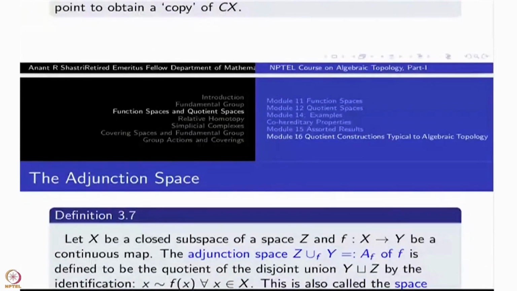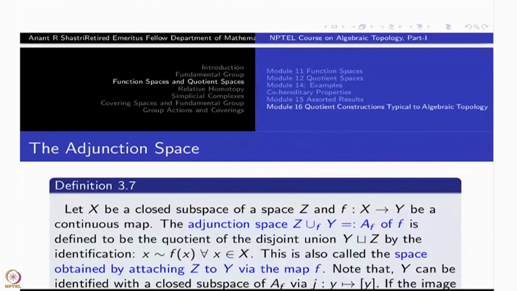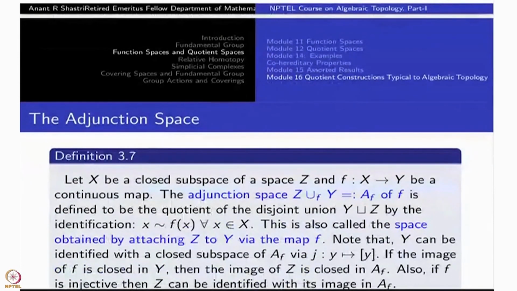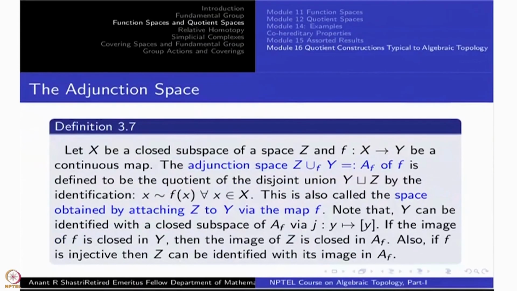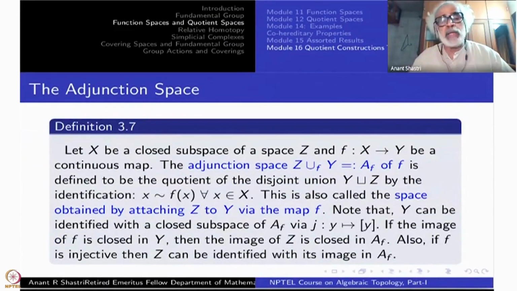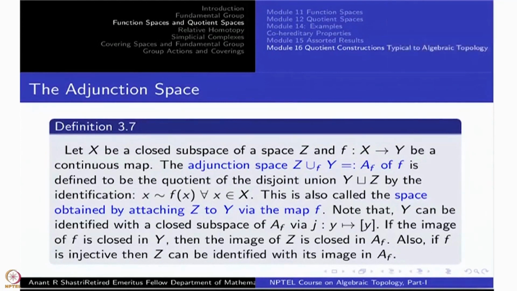Now let me tell you about another important construction called the adjunction space. So pay attention to the definitions. You should not have any confusion in the definition. You start with a space and a closed subspace. Sorry, the other way around. Let me stick to the notation that I have already introduced. Let X be a closed subspace of Z.